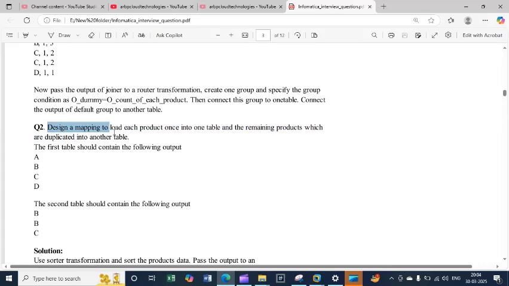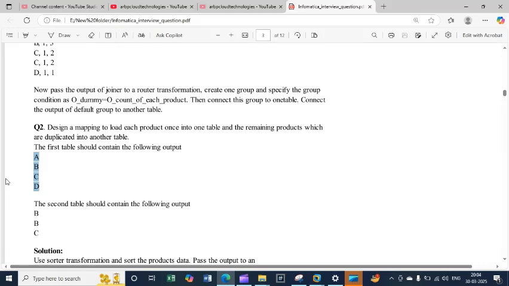Design a mapping to load each product once into one table, and the remaining products which are duplicates into another table. So it's a kind of duplicacy. Suppose the input file you receive has A, B, C, D, and the second table contains B, B, and C. So there is a first table like this and a second table like this, and you found duplicate data.